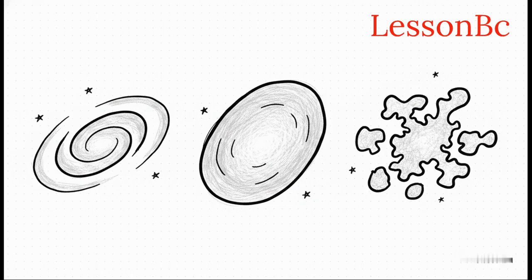Next, we have elliptical galaxies. These look more like a round or oval smudge in space. They contain mostly older stars, and because they have very little gas and dust, star formation is basically stopped.